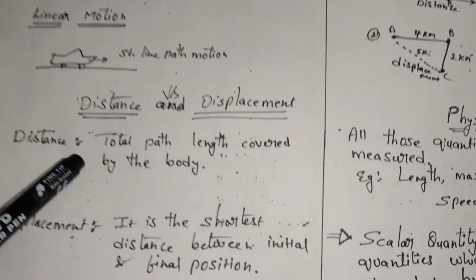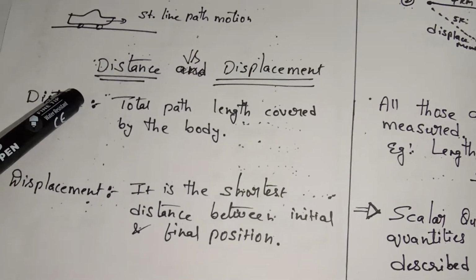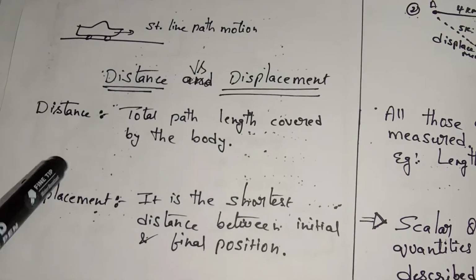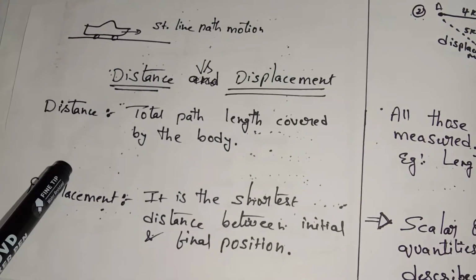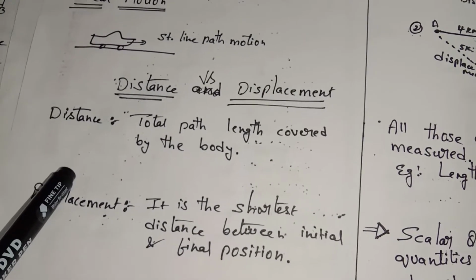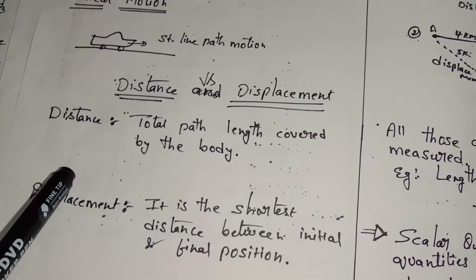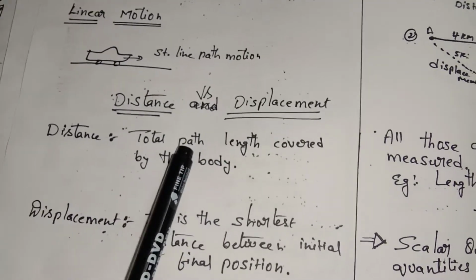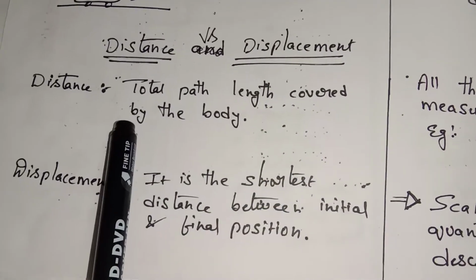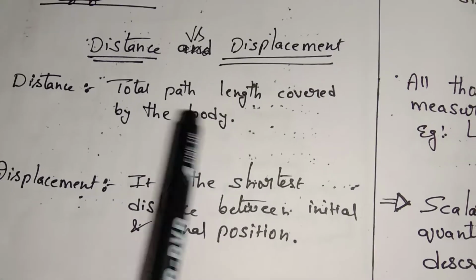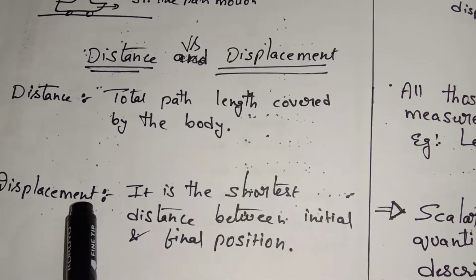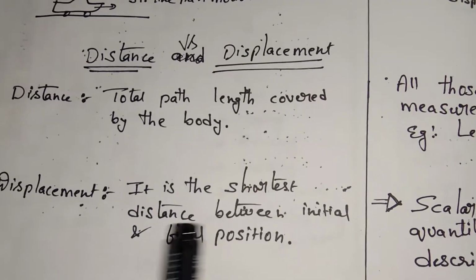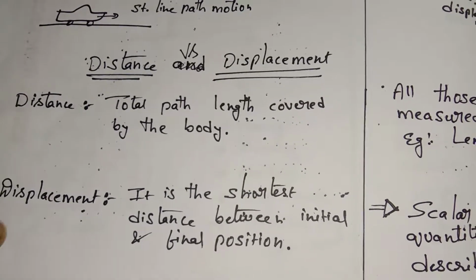What is meant by distance? In the previous classes you have come across all these words: distance, displacement, magnitude, vector, scalar. You are familiar with these, but still I will explain once again. What is meant by distance? Total path length covered by the body. I will explain with examples. Then what is meant by displacement? It is the shortest distance between initial and final position.